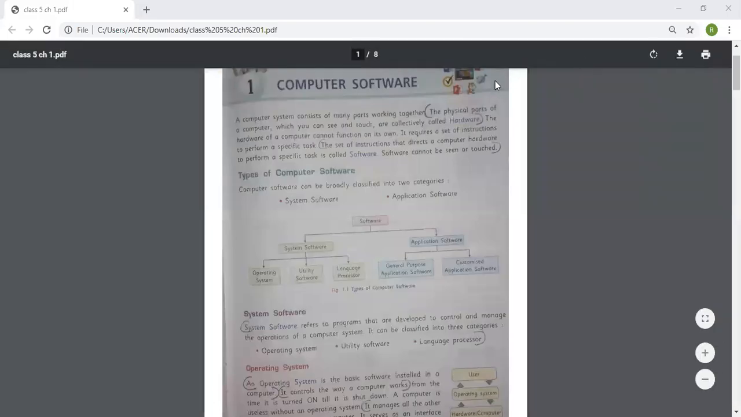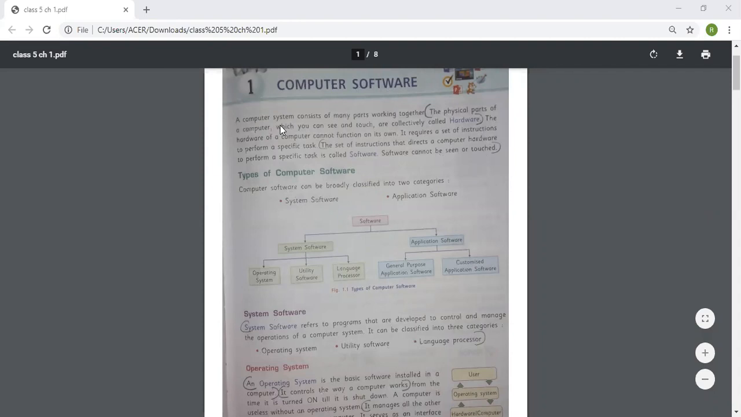Good morning, students. Today, we will read Chapter 1, Computer Software. Here, you can see that I have marked some definitions. These definitions you have to mark in your book.